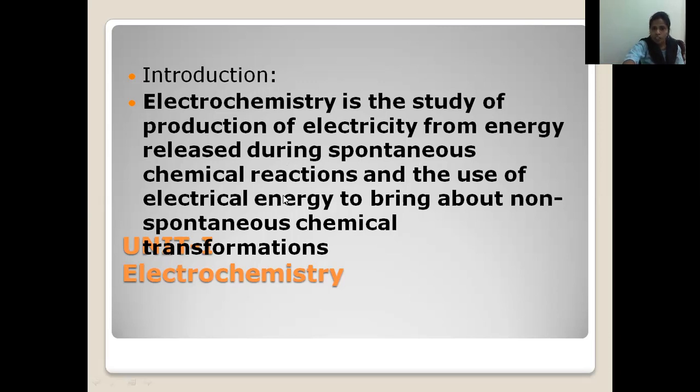And the use of electrical energy, that means consuming electrical energy, brings about non-spontaneous chemical reactions. Either chemical to electrical or electrical to chemical energy, that is electrochemistry. So simply, electrochemistry is the branch of physical chemistry which deals with electrical energy to chemical energy and chemical energy to electrical energy.